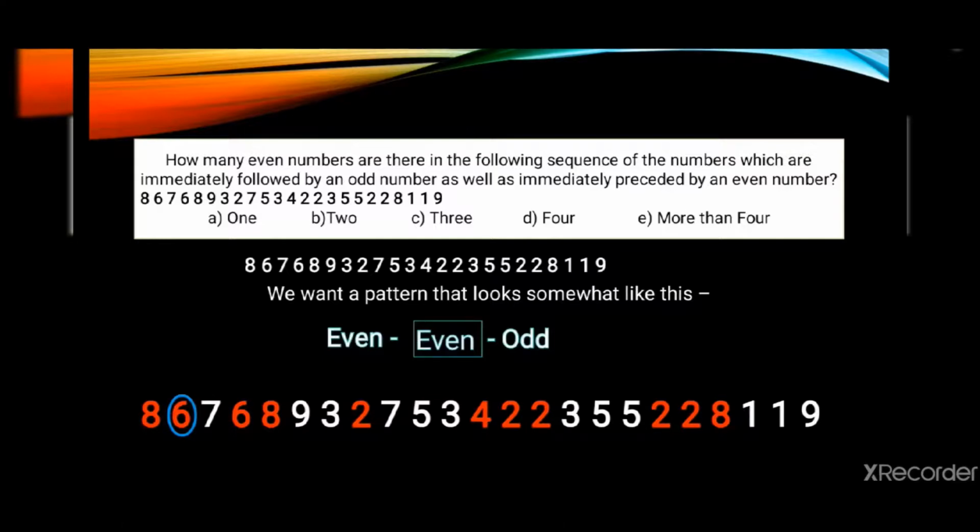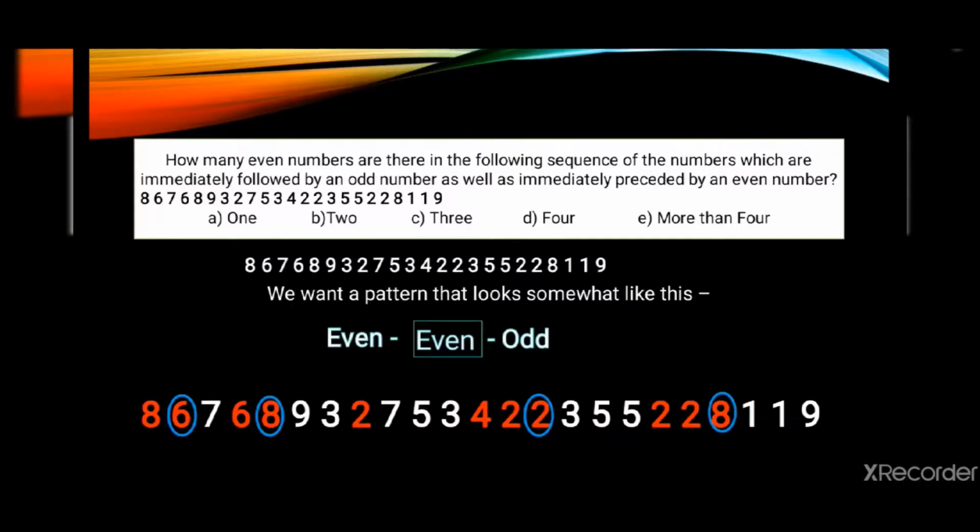Now let us take, I am just saying the even numbers that are there. 6 doesn't follow the condition. Next 8 follows the condition. Next even number 2 doesn't follow the condition. 4 doesn't follow the condition. Next even number 2 doesn't follow the condition. Second 2 is following the condition. It has an even number before it and odd number after it. Next even number 2 doesn't follow the condition. Next 2 doesn't follow. 8 follows the condition.